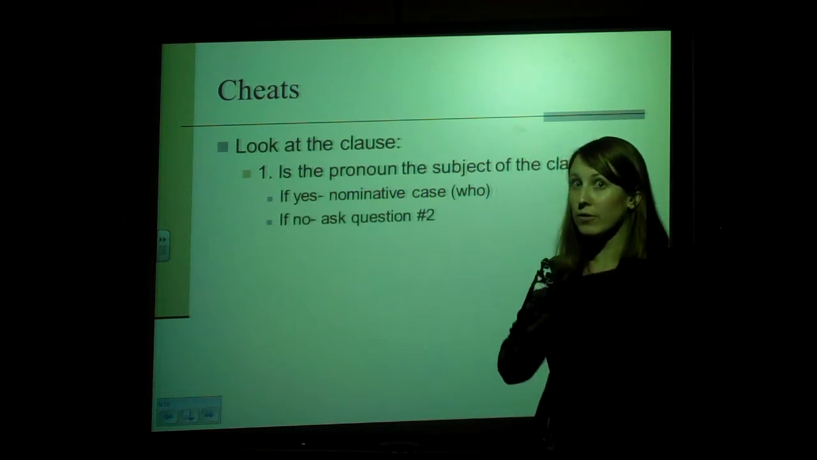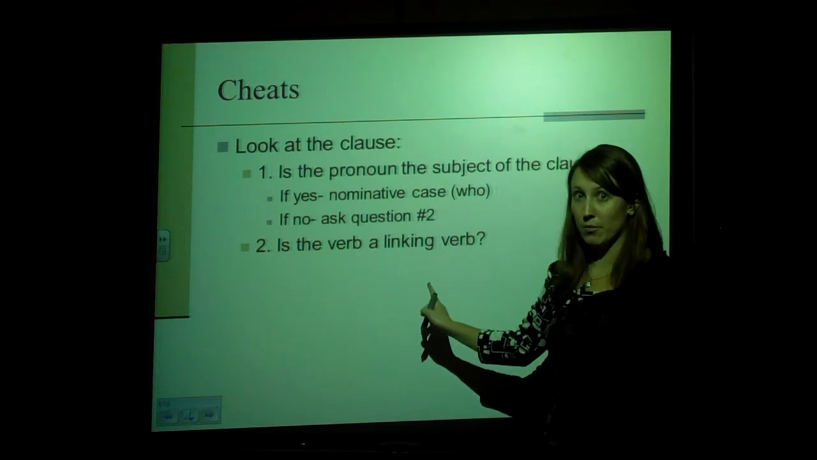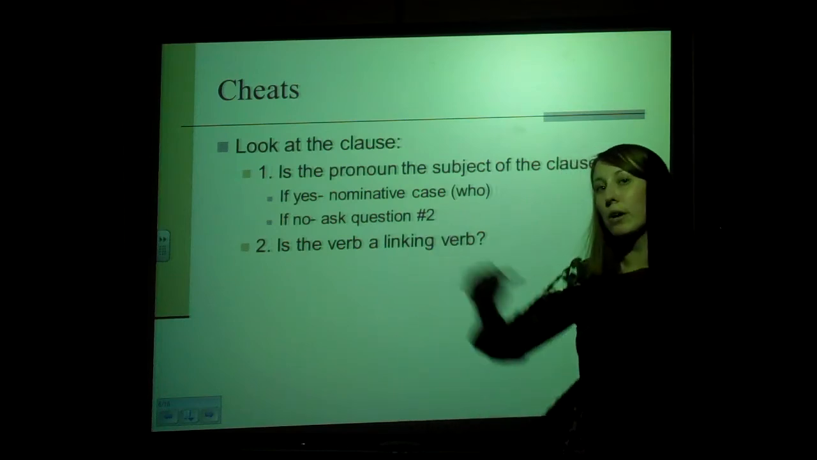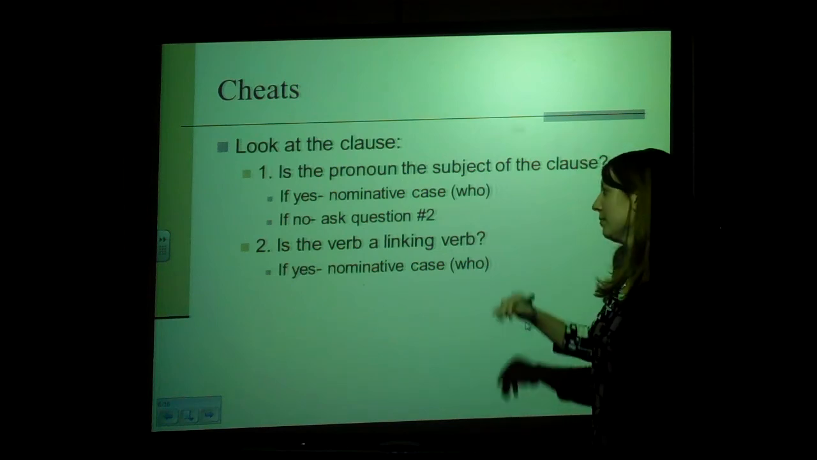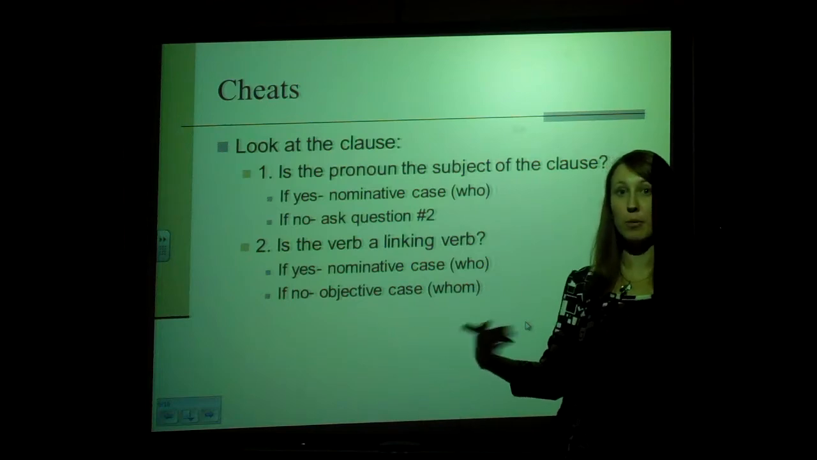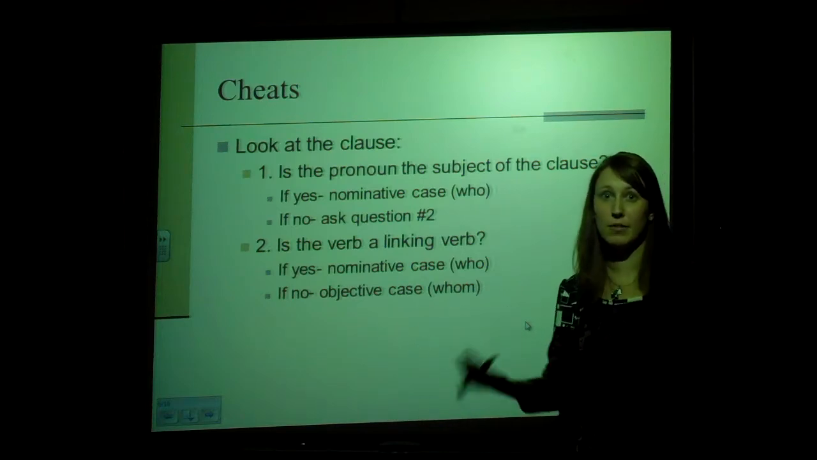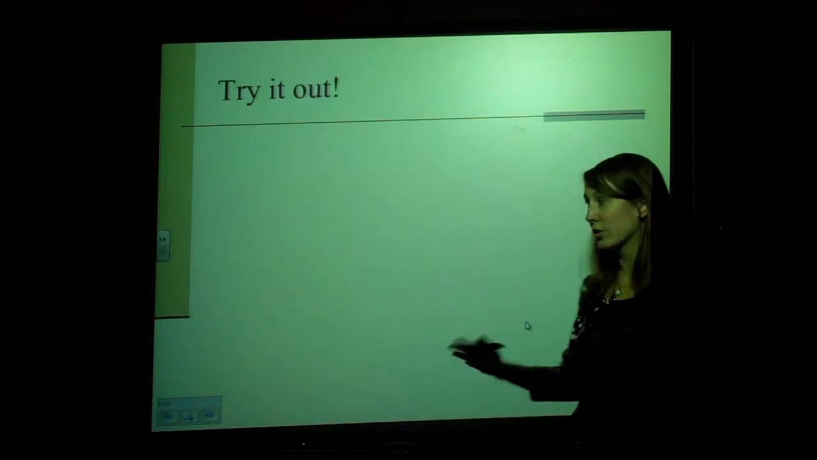If it's not, you have to ask yourself one more question. Is the verb of the clause a linking verb? If it is, then that pronoun is still a predicate nominative and you're still going to choose who. If it's not, no matter what, you're going to go with whom, because it's not a predicate nominative and it's not the subject, so for any other reason, it's an objective case pronoun, which is whom.